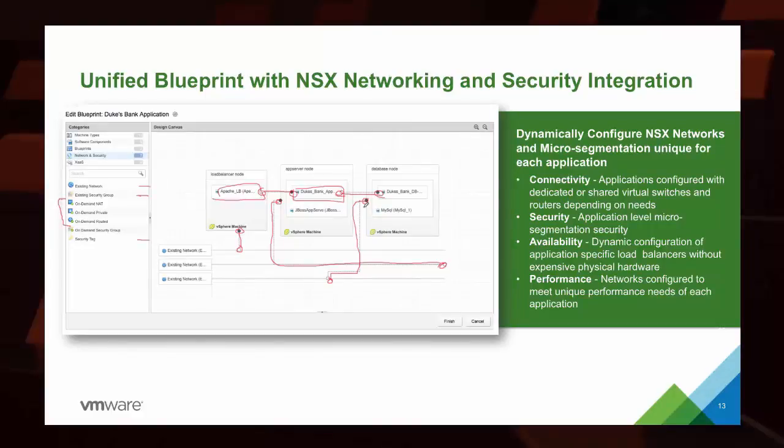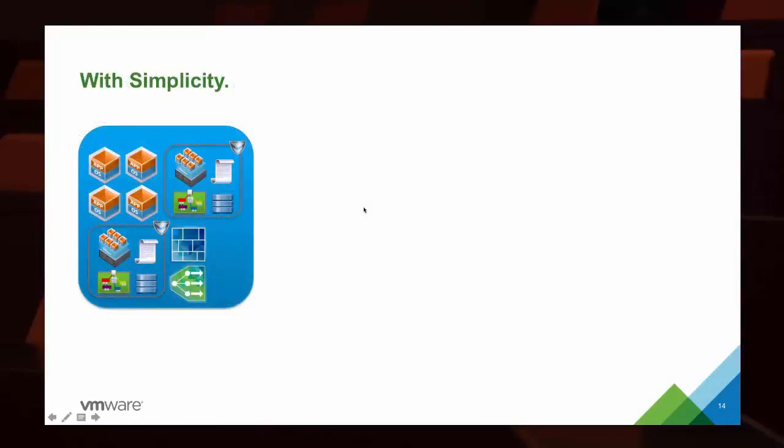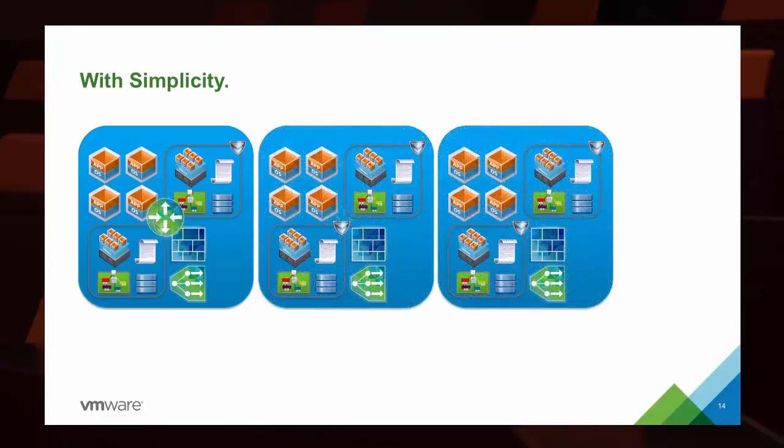Why is this important? It's important because we have to be able to do this with a level of simplicity. If we consider that this is kind of what we're looking at today, we've got maybe a multi-machine blueprint that has security policies and databases and individual points of routed connectivity, speaking to other firewalls and other load balancers and other virtual machines inside of that space. We need to be able to replicate this with simplicity, ensuring that everything is communicating, and we're also able to provide access between the physical and virtual worlds that they're living within.